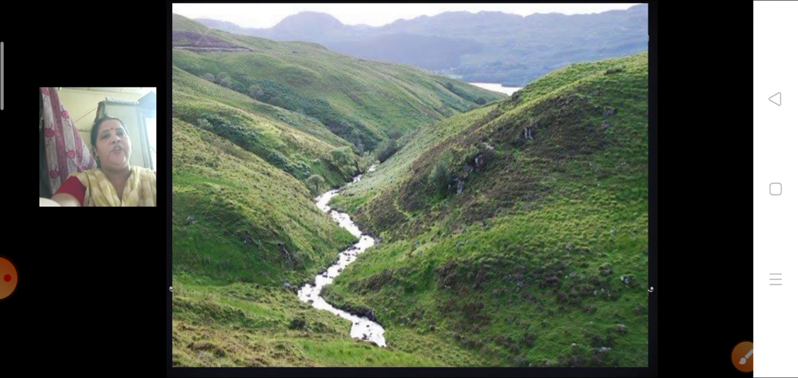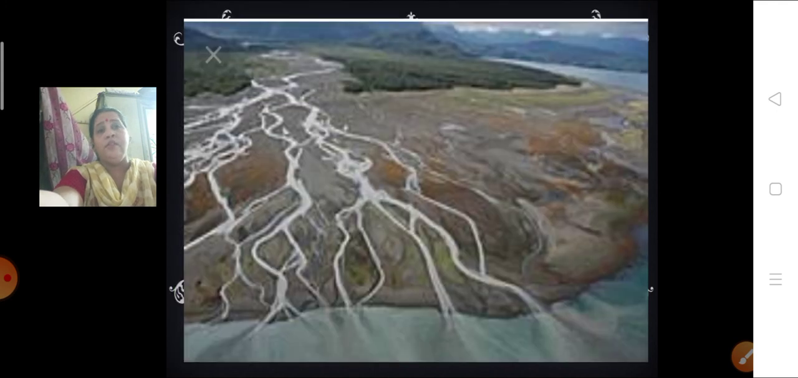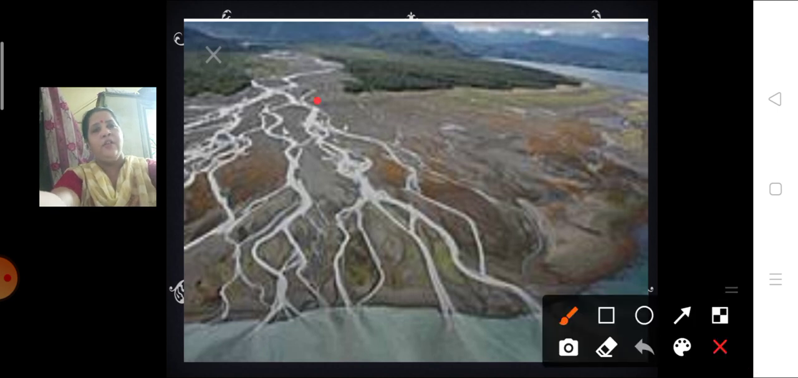Now here you can see, what is this called? V-shaped valleys. Okay, this is a V-shaped valley. This is the what work of the rivers? This is the erosional work of the rivers. You can see a delta is formed because the speed of the river is becoming less till it enters into the sea or ocean. This triangular portion over here is the delta.